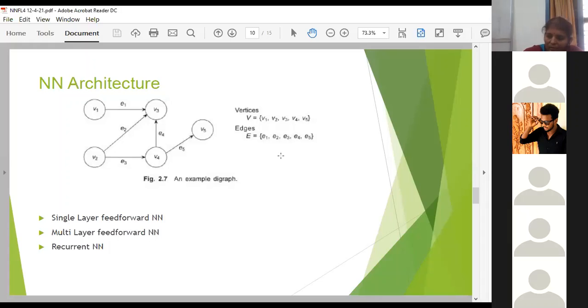The edges represent the orientation, indicating your synaptic links, which are labeled by weights. The edges are synaptic links labeled as weights, whereas the vertices are your input or output neurons.